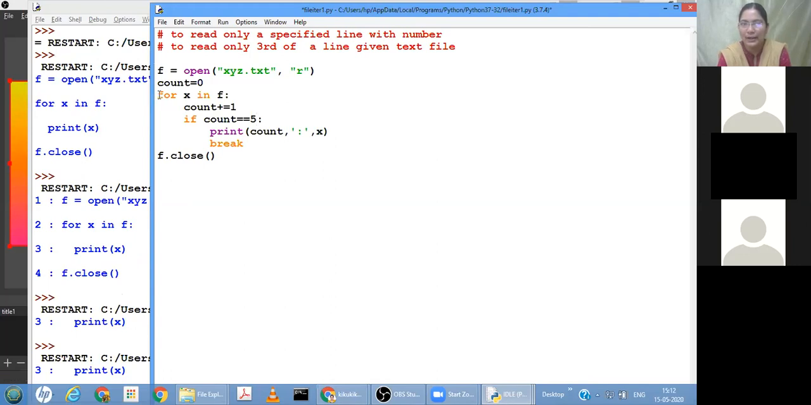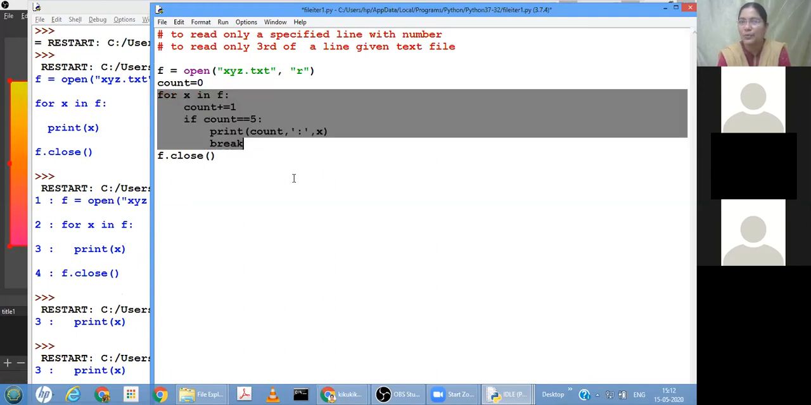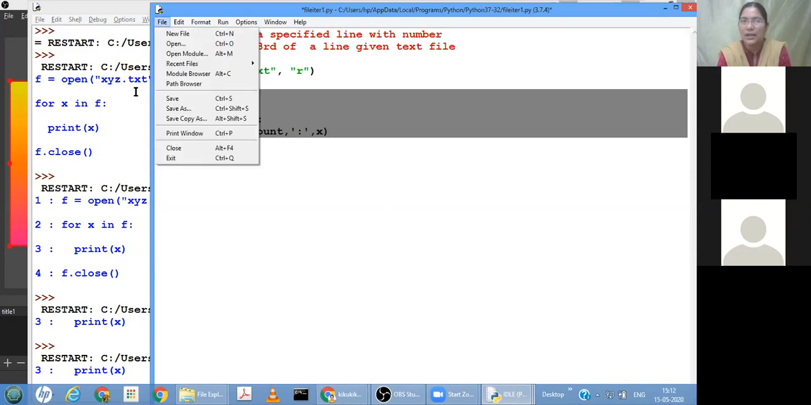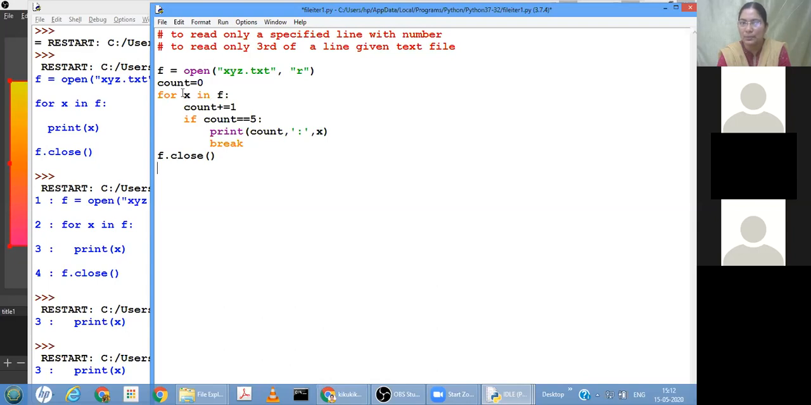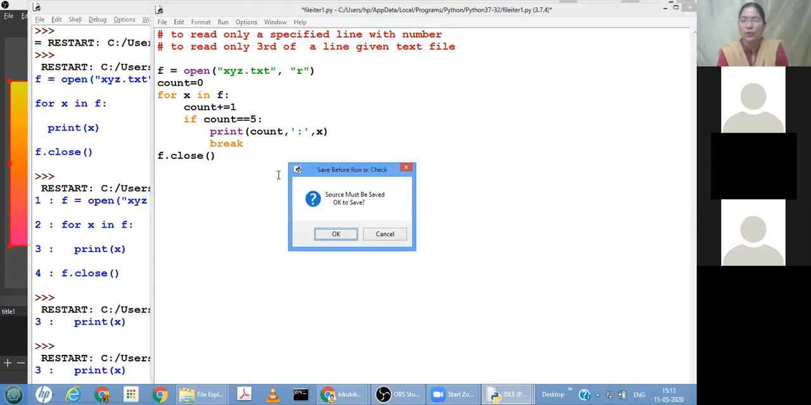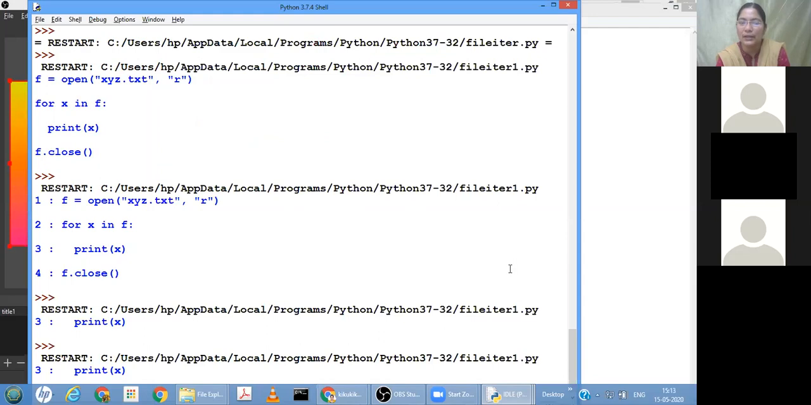This loop will iterate only as many times as there are lines of content in the file. How many lines are there? Only 4 lines, isn't it? So after the 4 lines are read, there is no more content in the file, and the for loop fails. We have already reached close. So the condition count equal to 5 will never be true, because the content is only 4 lines. So what is the output you are getting here? Nothing.